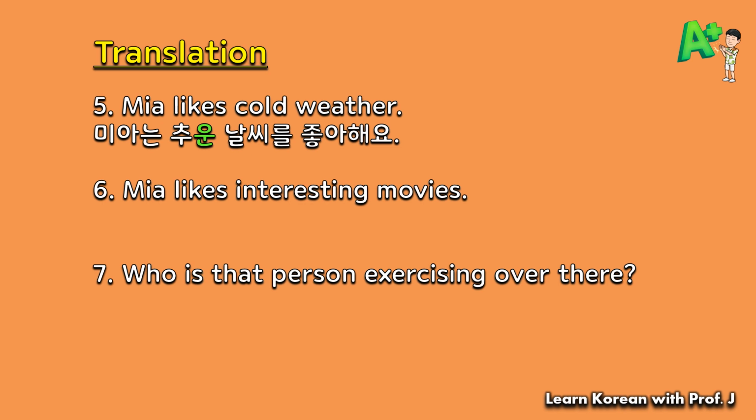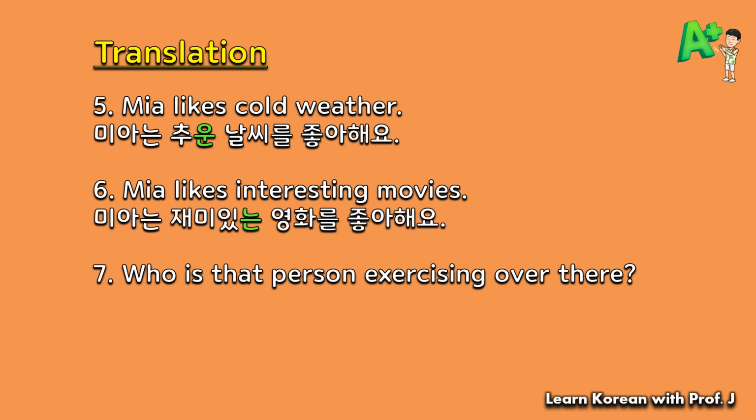Mia likes interesting movies. 미아는 재미있는 영화를 좋아해요. Again, this is another irregular conjugation. 재미있다, to be interesting, is an adjective. So it's supposed to be using 은. However, 있다, 없다 is a kind of special, so it takes an irregular form. That's why it becomes 재미있는.